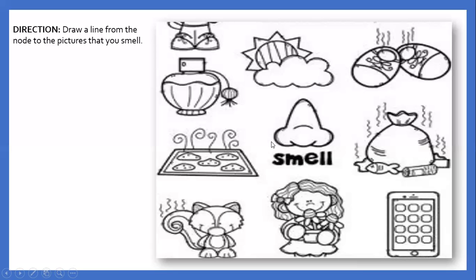Let's answer. We have perfume. You're going to use your nose to smell it. Smelly shoes. Next, garbage. And the smell of the animal, squirrel. And the smell of the cookie. And last one, we have flowers. All right, so these are the pictures that you can smell.